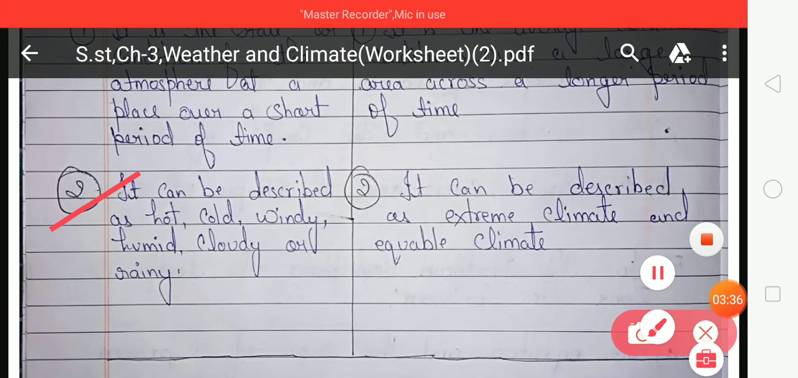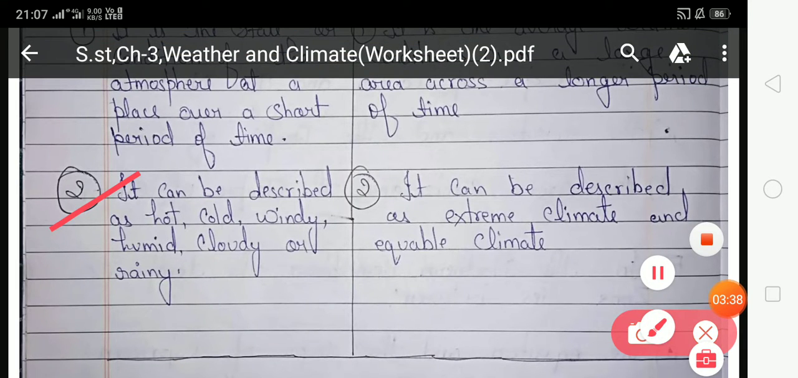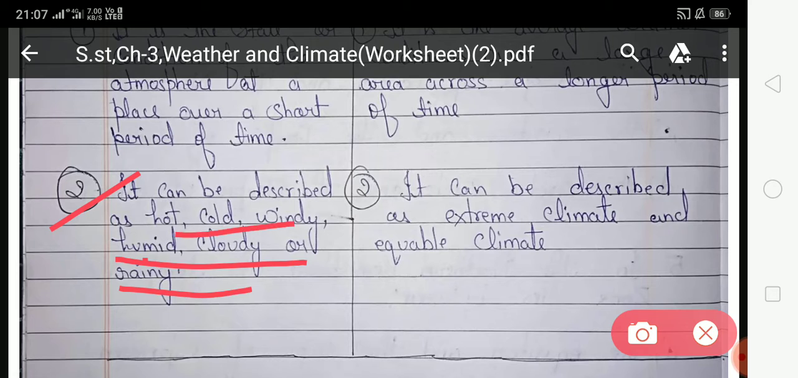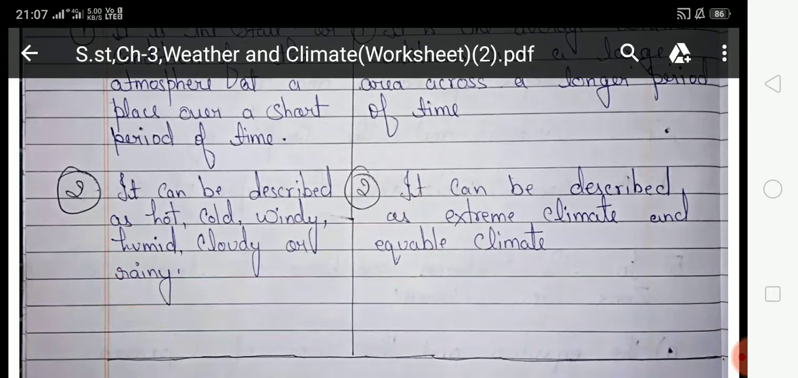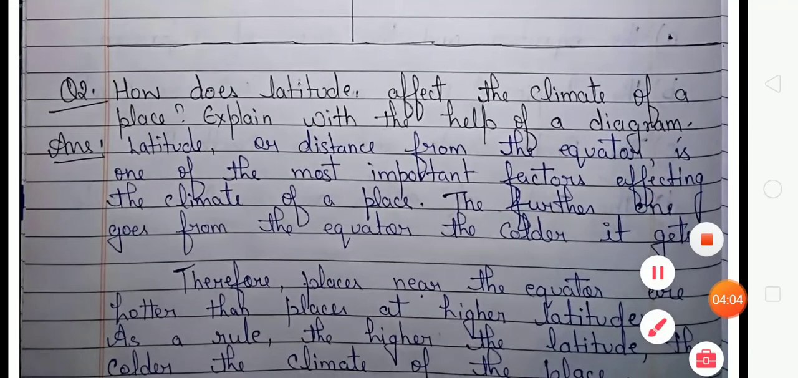Weather can be described as hot, cold, windy, humid, cloudy, or rainy. So students, you can describe weather as hot, cold, windy, humid, cloudy, or rainy. Next, climate can be described as an extreme climate, meaning hot summer and cold winter, and equable climate. Equable climate means there are no seasonal changes and there is equal climate throughout the year. Look at the next question.